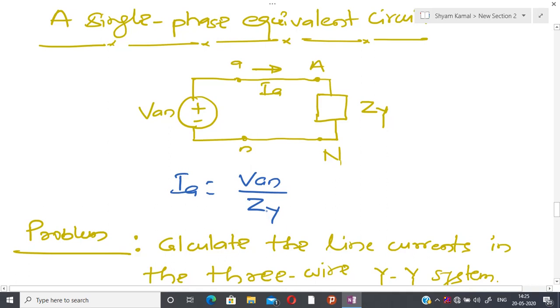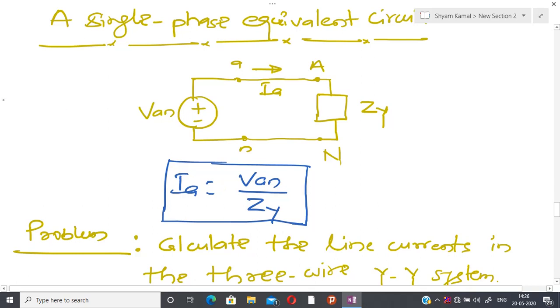And if you know that all the sources, means three phase sources, are connected in positive sequence or negative sequence, then from that it is possible to calculate IB and IC.